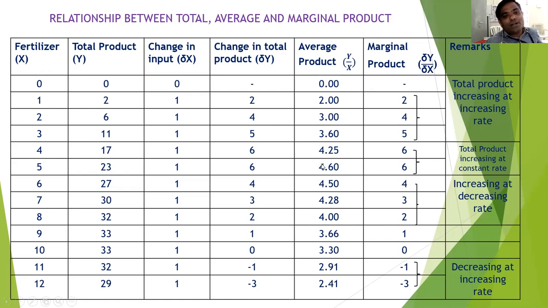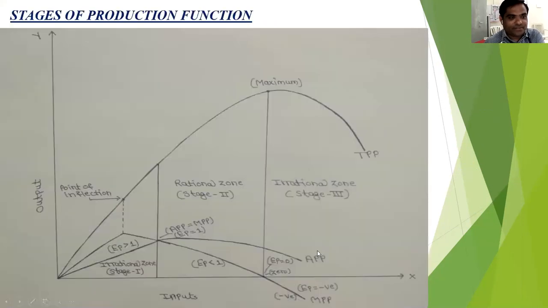This is the point where stage 1 ended. 4.60 is the maximum APP, and after this maximum, APP continuously declines, but still APP is positive. As we see in the figure, first APP increases up to this point. This is the point of maximum APP. After this point, the APP is declining.